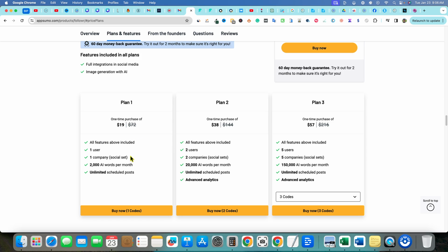Really a great way to try this out for the next month or two. This just hit AppSumo, so you'd be able to go out and try this out for 60 to 90 days. If you end up liking it, then I would probably stack at least plan tier 2 or 3. That way you can add it for your next brands and so forth.